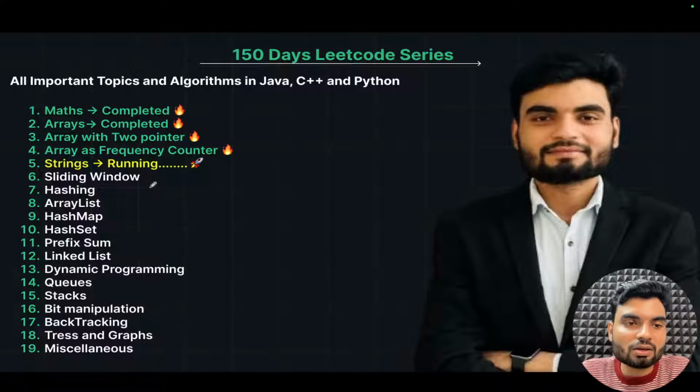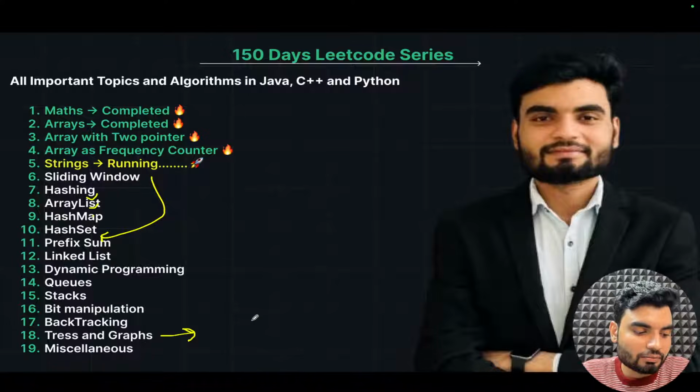The next series, I should start with hashing, then array list, then array map, then I'll post the sliding window after hash set. That should come here. Okay, and also there will be a lot of topics in tree and graph also.